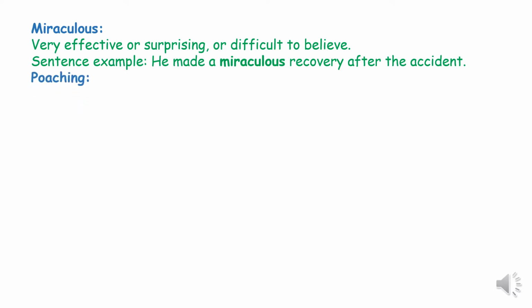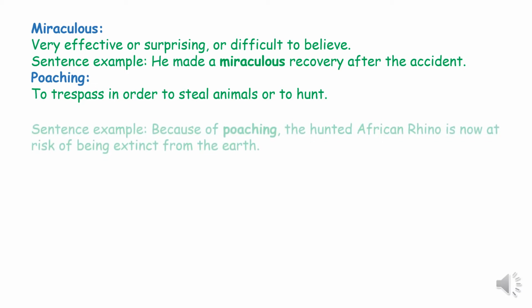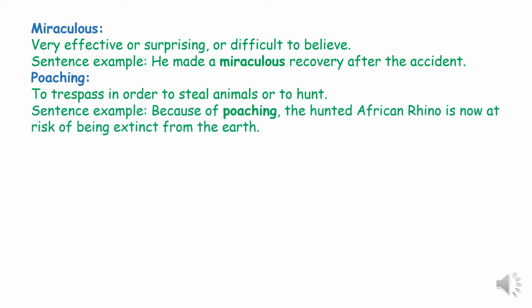Poaching. What does poaching mean? Poaching is to trespass in order to steal animals or to hunt. Sentence example for you. Because of poaching, the hunted African rhino is now at risk of being extinct from the earth.